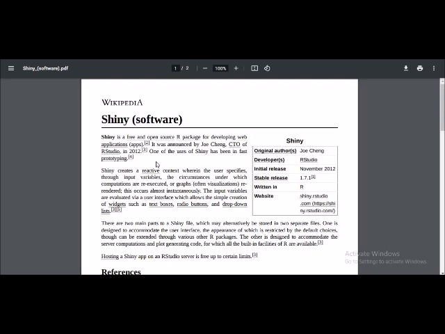So one of the uses of Shiny is fast prototyping. Now you see, these are the technical jargon that are used over here. However, for me it has a completely different connotation, therefore I'm introducing it. So here you will see that Shiny creates a reactive context wherein the user specifies through input variables the circumstances under which the computations are re-executed, or graphs, often visualizations, re-rendered.